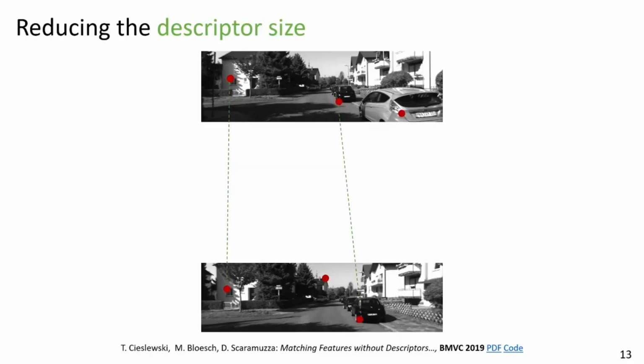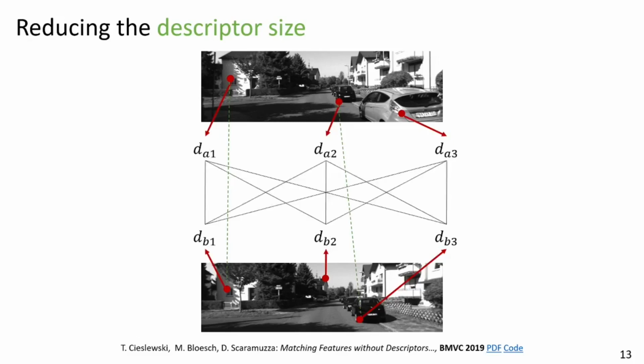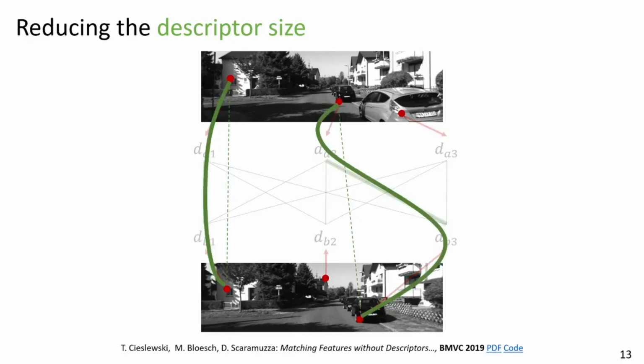Okay, so that was the feature count. Let's take a look now at the payload that comes with the features. And that's the descriptors. Descriptors are used to properly match features between images. In this example, we have two images and we have 3 features extracted at each image, and we have 2 correct matches. To get those matches, what is done typically is descriptors are extracted at every point, and then all of the descriptors are compared to each other, and the ones that are closest to each other are matched, giving also a feature matching of the feature points.